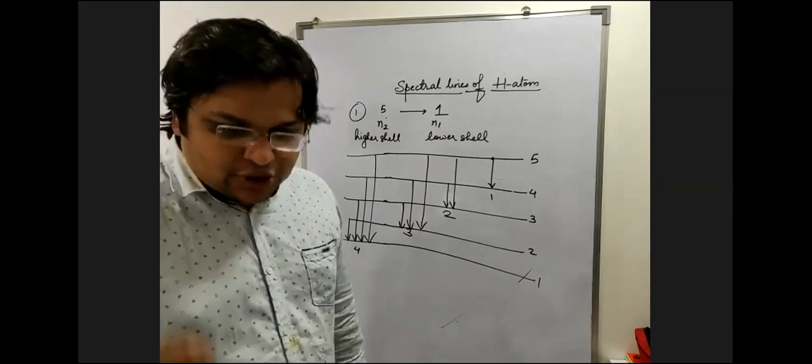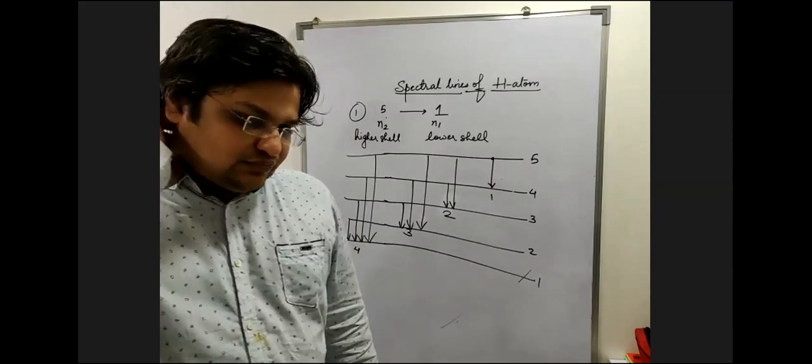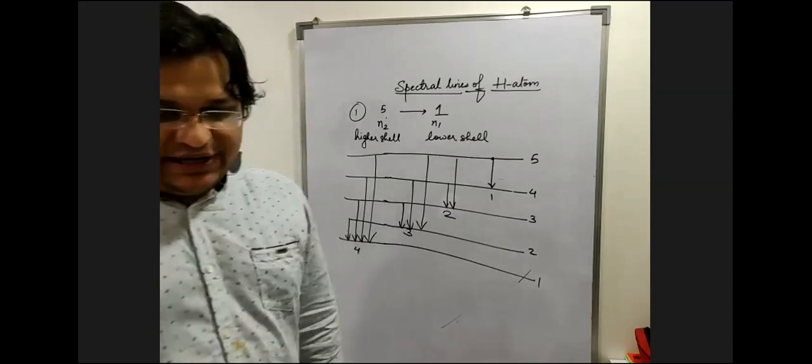Okay. One more question, guys. 6 to 1, how many lines? Please make the diagram properly.